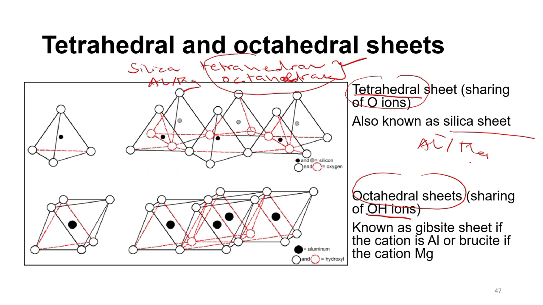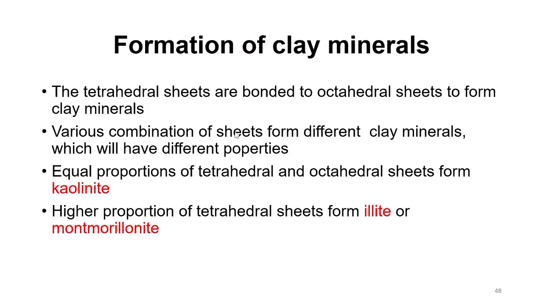Now we made mention that the cation in the octahedral can be aluminium or magnesium, meaning that in situations where the cation is aluminium, we are going to call this octahedron sheet a gibbsite. And we are going to call it a brucite if the cation is magnesium. Proceed by talking about the formation of clay minerals.